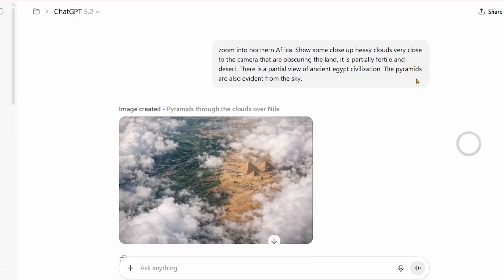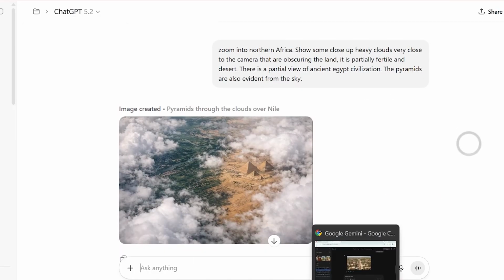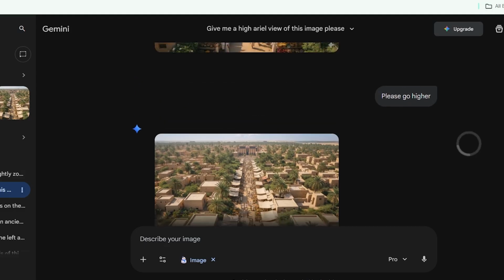Here's the cloud image I used for the start frame. And this was the end frame I created with Nano Pro once again.